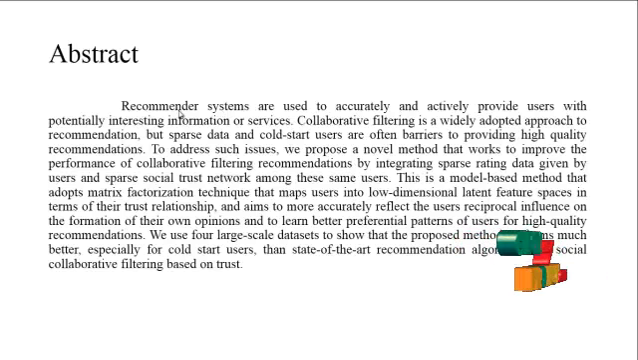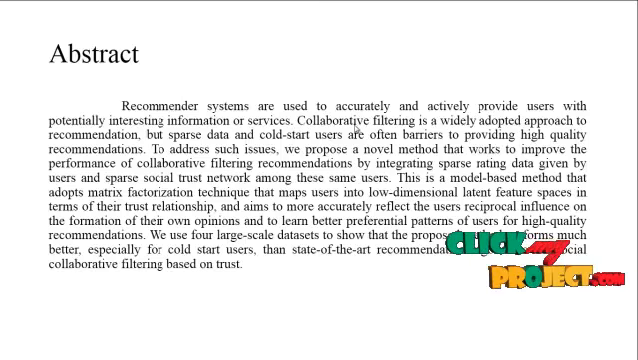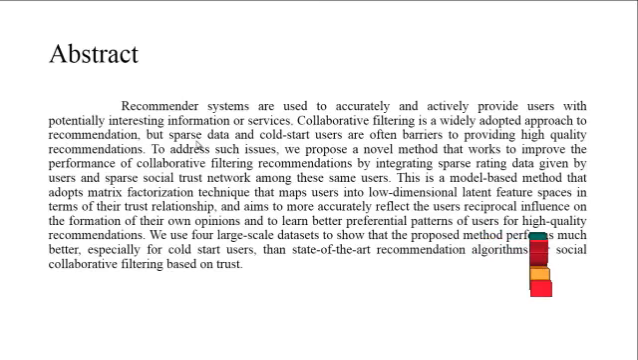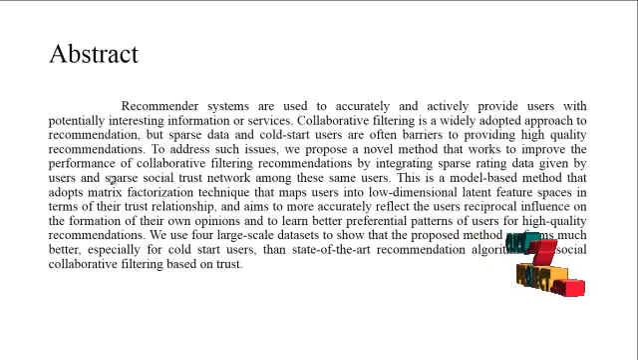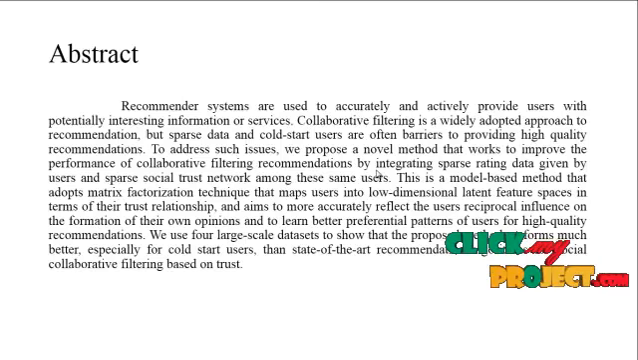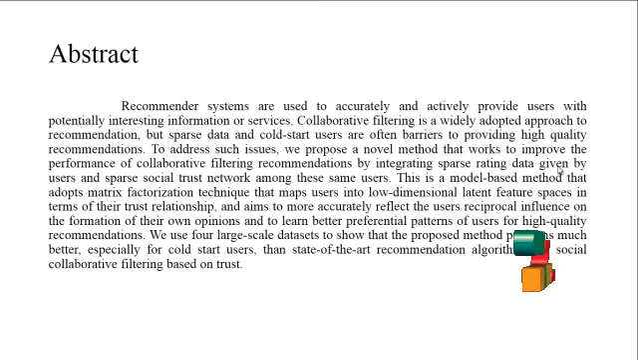Our project abstract: recommender systems are used to accurately and actively provide users with potentially interesting information or services. Collaborative filtering is a widely adopted approach to recommendation, but sparse data and cold start users are often barriers to providing a high quality recommendation. To address such issues, we propose a novel method that works to improve the performance of collaborative filtering recommendation by integrating sparse rating data given by users and sparse social trust networks among these same users.